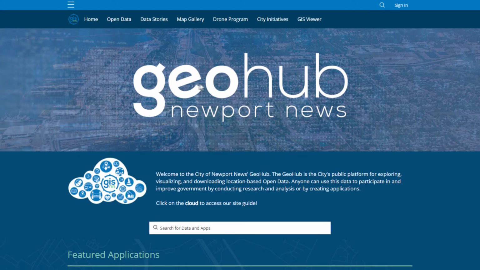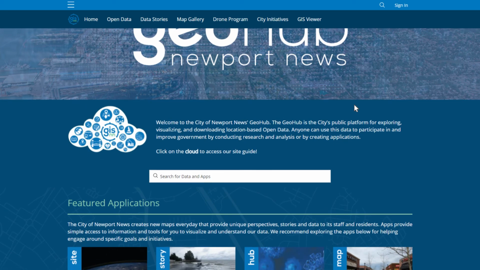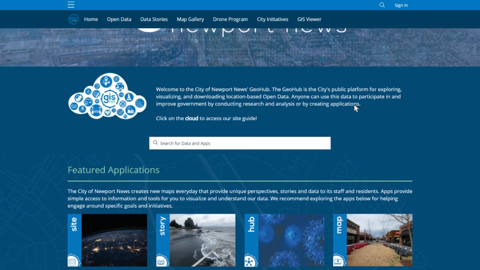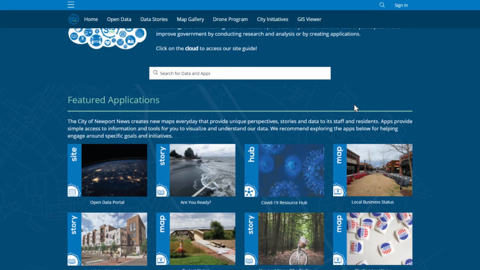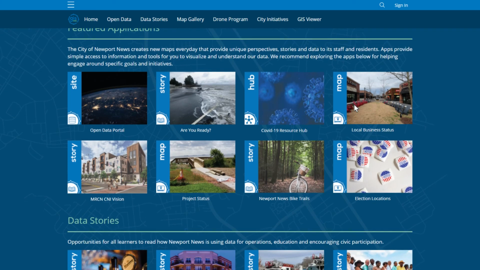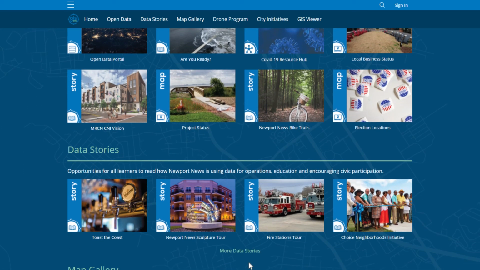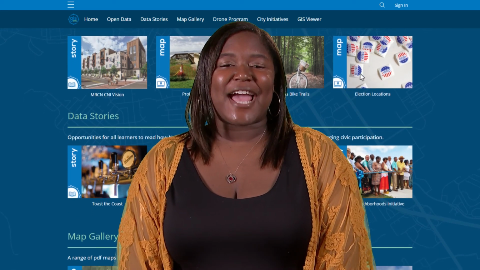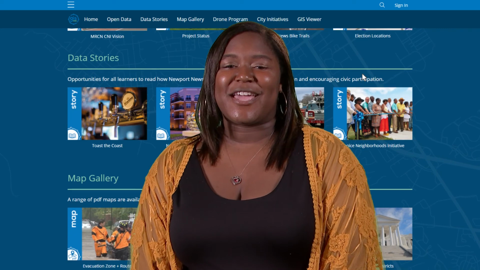The GeoHUB is a site to share data-driven content and tools to guide the city and community toward a collective future vision. Keeping data current, making it accessible through the GeoHUB, and continually providing new content is one of the most valuable things the GIS team offers to employees and the public. Everyone is encouraged to access this data, use it, and to get a better sense of what is happening in our community.